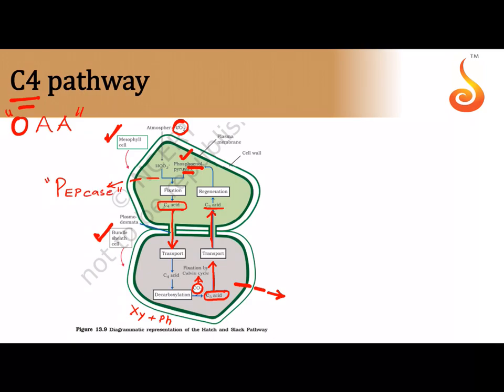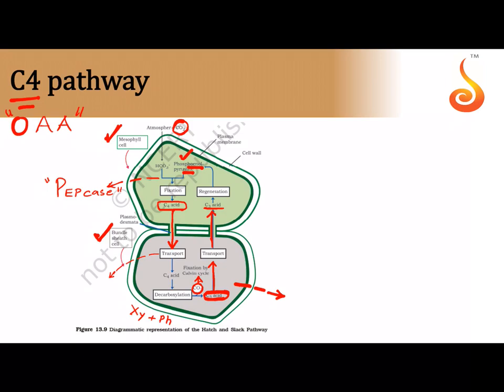PEPcase is the enzyme which helps in the combination of phosphoenol pyruvate with carbon dioxide. So we get oxaloacetic acid, but remember, the oxaloacetic acid is transferred in the form of malic acid, and then it gets decarboxylated to form the C3 acid, which is sent back.